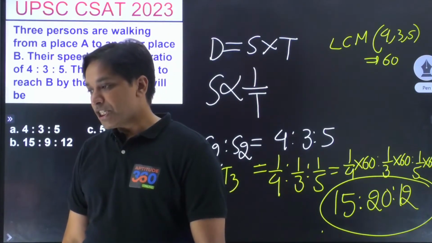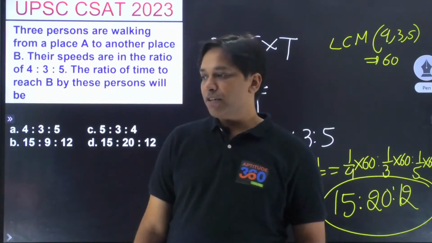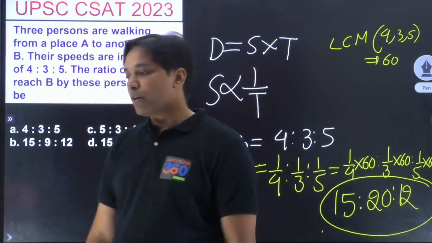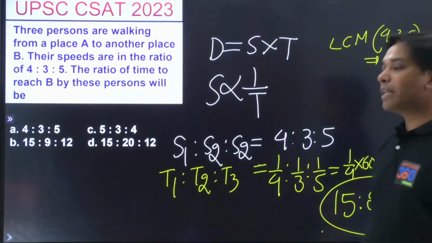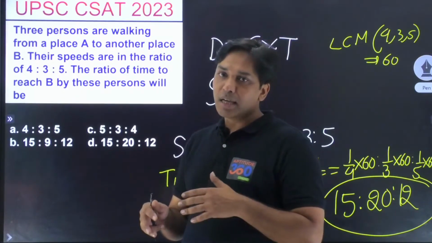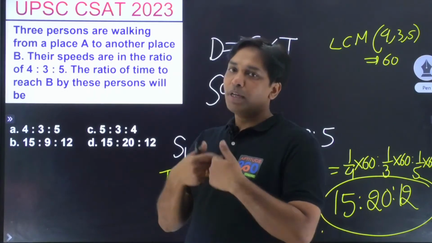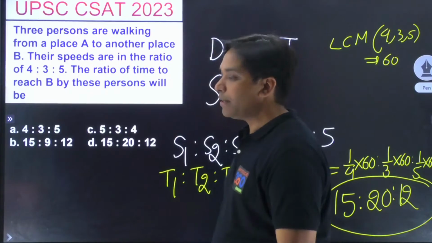Aradhana, Debashish, Vishal, who else? Shivani, Shivam. How about you guys? Let me know in the comment section if you're understanding this thing. Please let me know. Pretty simple concept. What is the concept? If distances are same, speed and time are going to be inversely relational to each other. Simple. Is that okay?